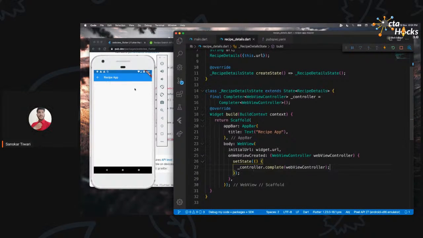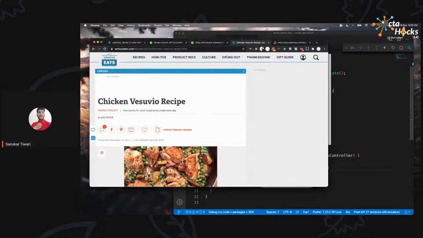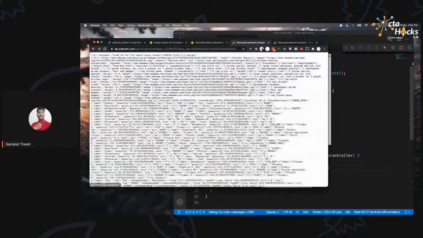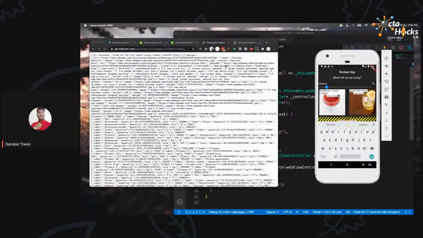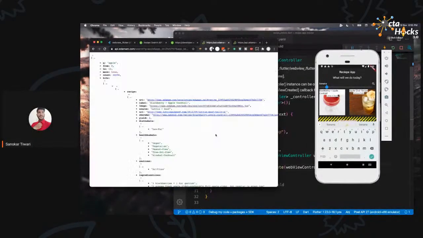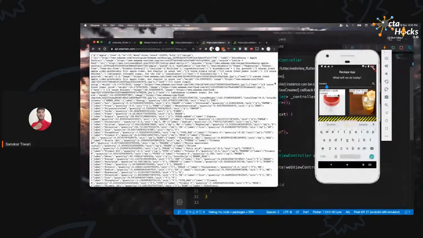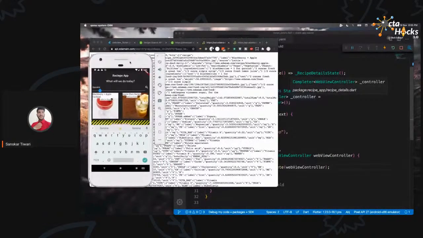If I save this, go back, click on someone, wait for a second or so. I need to make sure that the one which we are clicking is actually HTTPS. This is an apple cocktail, so I'm going to say apple. I'm going to click on that JSON. Okay, so the URL which it is providing is not actually HTTPS. Let me just add that function quick, and I don't want to delay further.